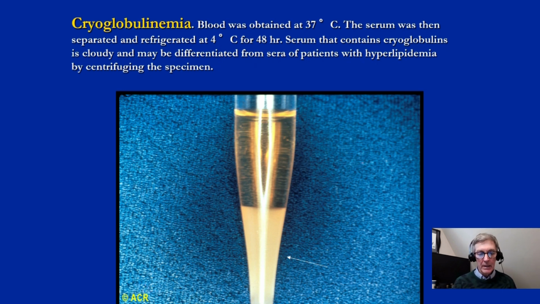The blood needs to be collected and then immediately placed in a water bath at 37 degrees Celsius. In other words, they can't go up to the ward, collect the blood, just put it on their cart and take it down later. They have to immediately put it in a water bath at 37 degrees. The blood is then coagulated at 37 degrees, and then the serum is taken off and refrigerated at 4 degrees Celsius, and at that time cryoglobulins are looked for. Once cryoglobulins are found, it is important to do immunophenotyping of them.